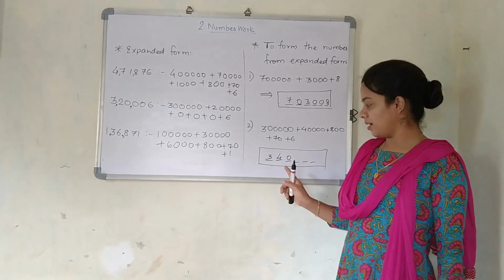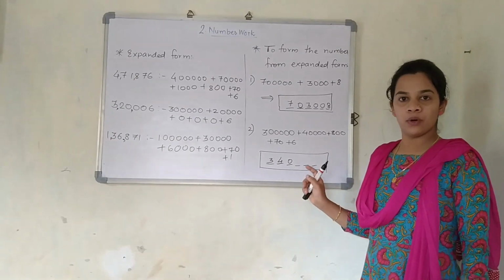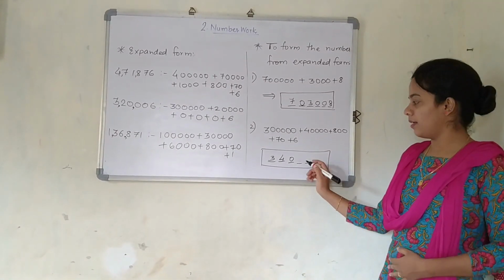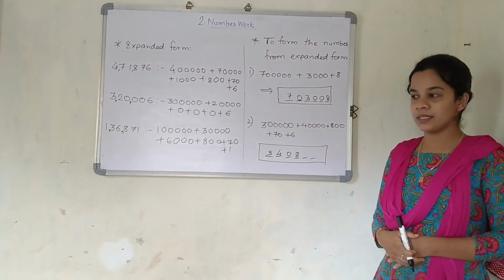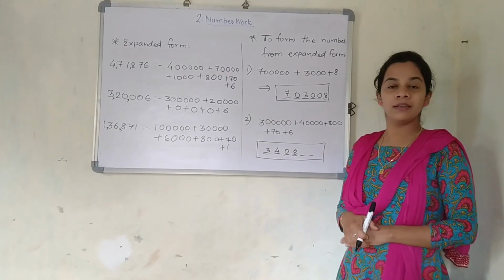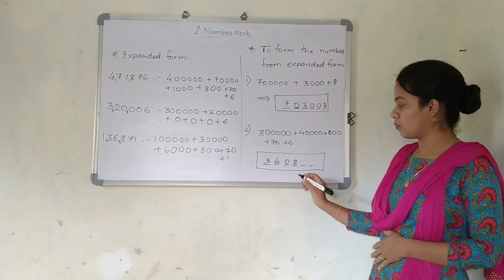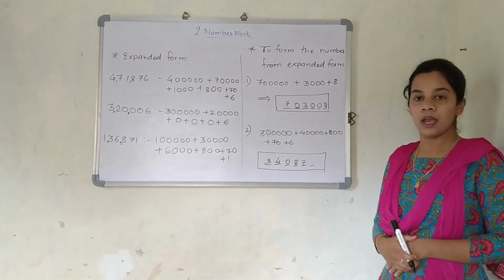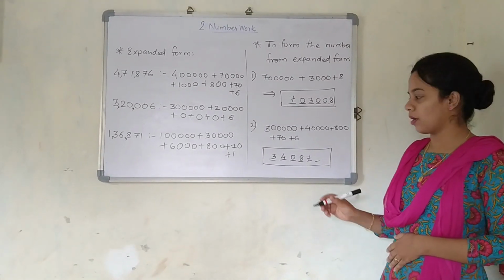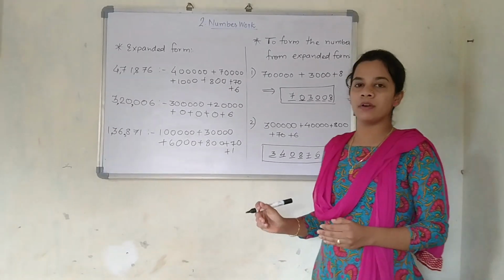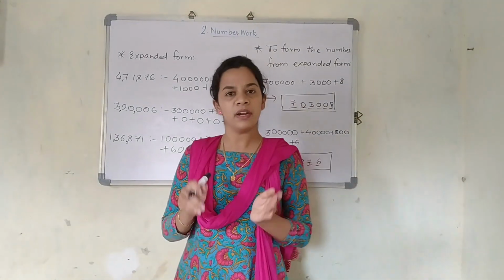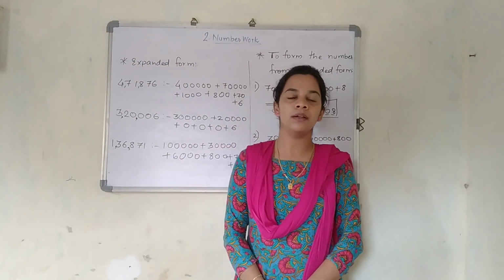So when 1,000 is not there, you write down 0. Okay, just pay attention here. It is 800. So 100 place someone is there, that is 800. So I am just going to write 8 at the 100 place. Then will be tens. So here 70 is representing the tens place. So 7 I am going to write at the tens place. And the next one is 6, that is going to come at the unit place. I hope you have understood the expanded form, and if expanded form is given, how to write down the numbers. Thank you.